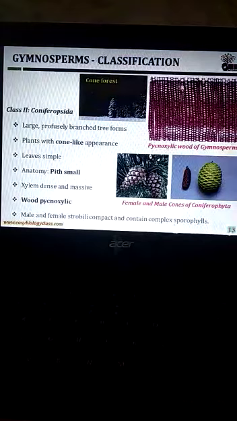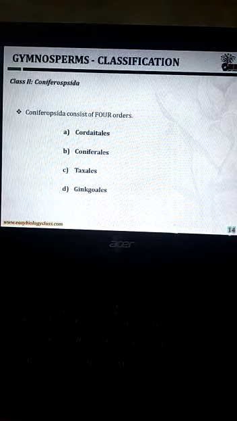Next class, Coniferopsida. In this class, the plants are large, profusely branched trees. Plants have a cone-like appearance. Leaves are simple. As far as anatomy is concerned, the pith is small. Xylem is dense and massive in nature. Male and female strobili are compact and contain complex sporophylls. The class Coniferopsida has four orders: Cordaitales, Coniferales, Taxales, Ginkgoales.